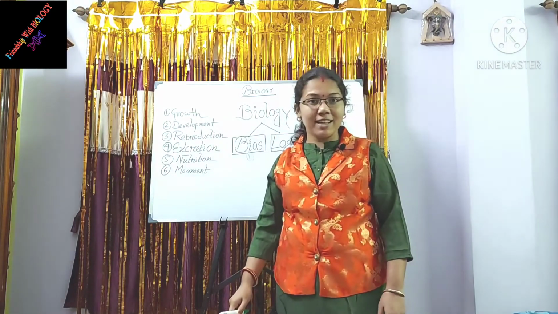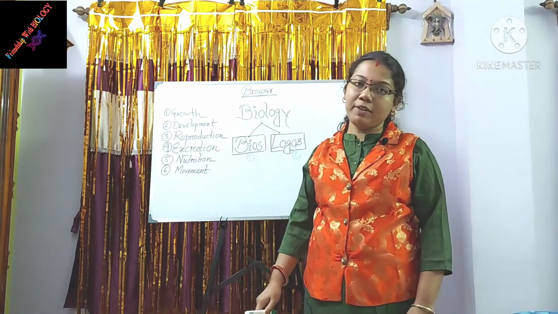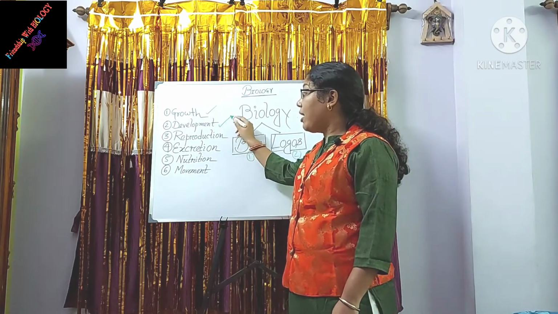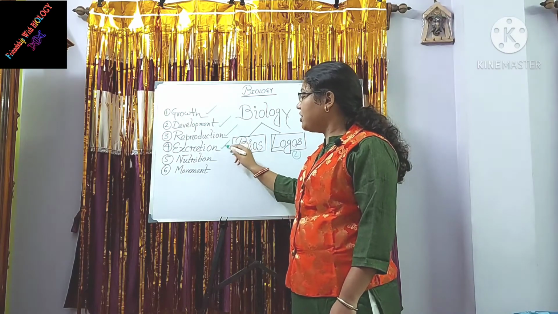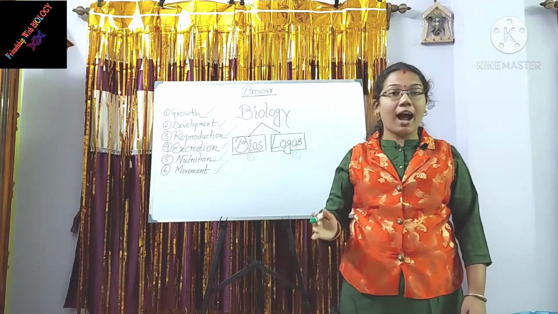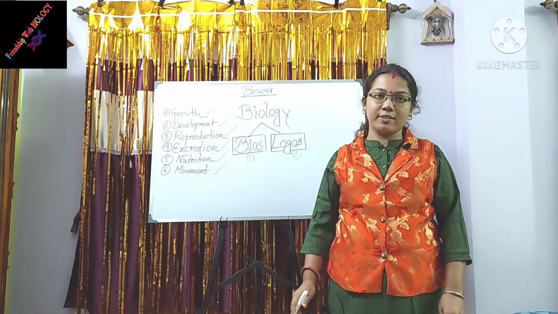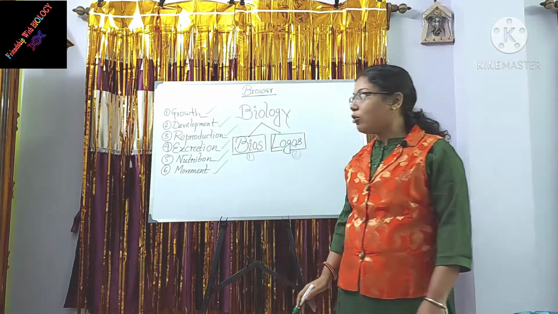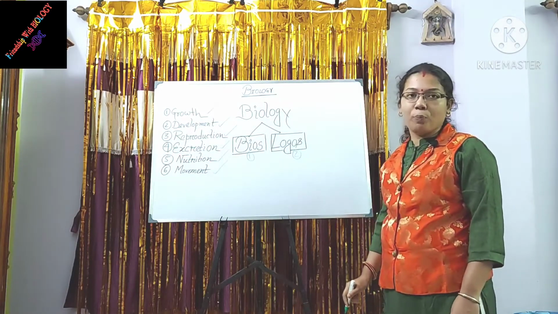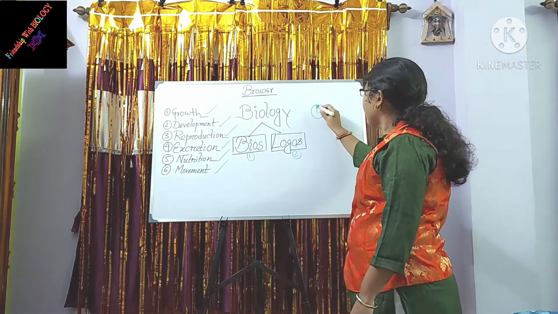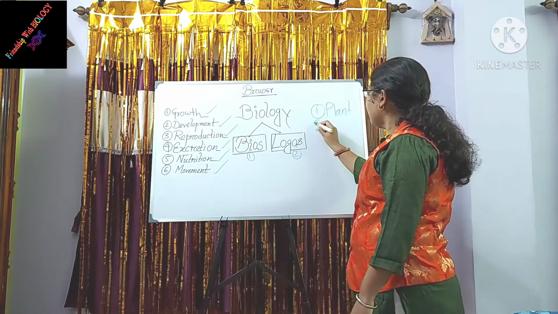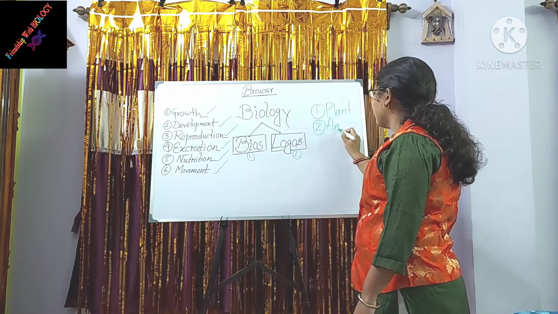Now, I will discuss some important features of living organisms. That are growth, development, reproduction, excretion, nutrition, movement. All those characteristics are found in living organisms. Further, Carolus Linnaeus divides living organisms into two parts: one, plants, and another one, animals.